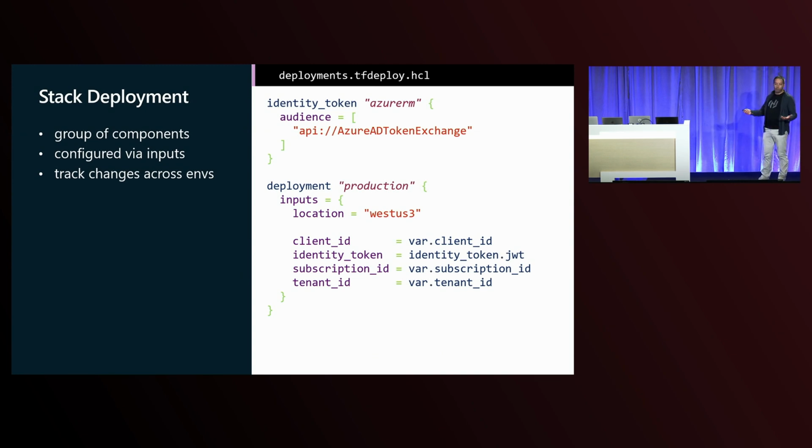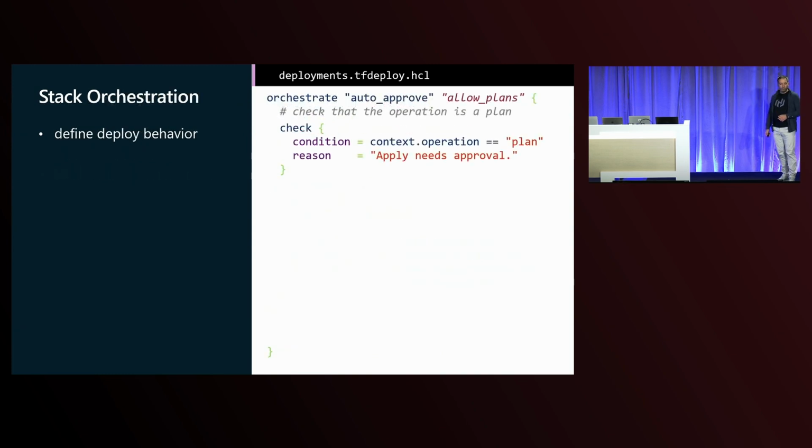Then put the whole thing into the deployment logic, where we're really just doing one thing really crucially, and that's the top part, getting an identity token through our OIDC workflow, making sure we can provide that. We obviously provided a subscription and tenant ID, and with that, we're almost done, except we now can define deploy behavior.